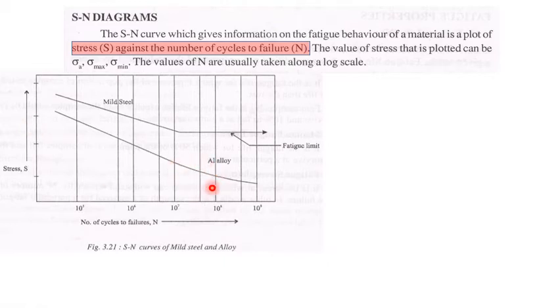But if you take the same thing for a purely ductile material, there is no such indication. So we need to say, for this particular stress, how many cycles it can withstand. We need to specify the stress. If you recall, we have seen the secant and tangent modulus. When there is no linear relationship between the stress and the strain, we use a secant and a tangent modulus. There we need to specify the stress.